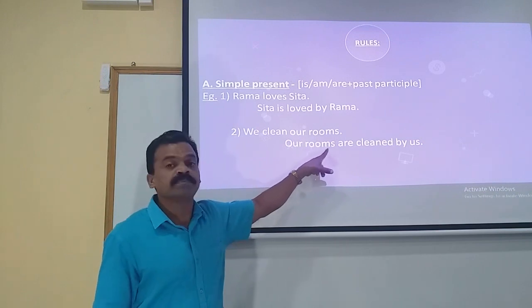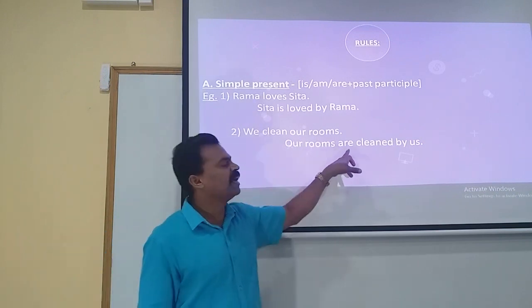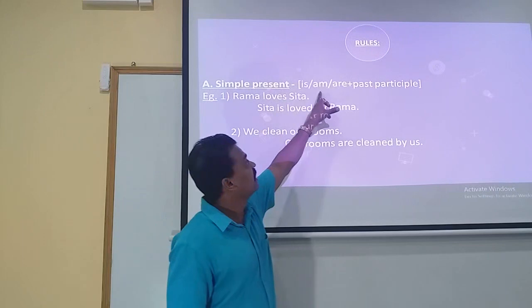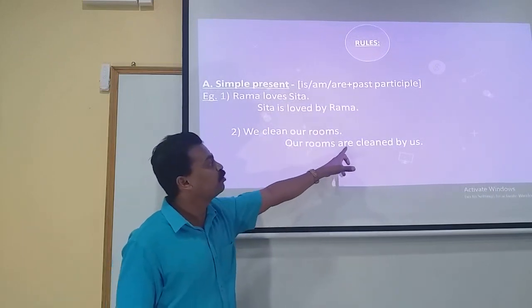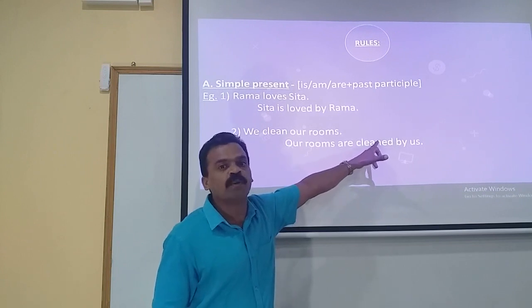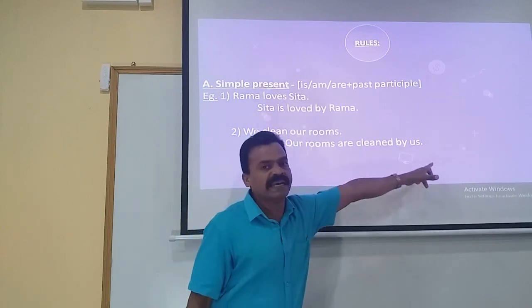So here the subject is in plural form. So therefore we make use of the plural verb here. Is, am, are. Are is the plural verb. So therefore we made use of our rooms are cleaned, the third form of the verb, past participle, by us.